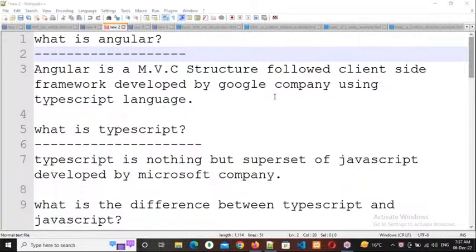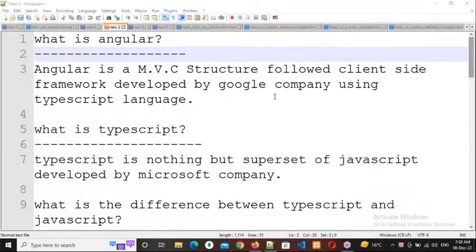Clear, everybody? Modified version of JavaScript, or the extended part of JavaScript. Which company developed this? Microsoft. Now tell me, who is the owner of Angular, Microsoft or Google? Google only. Whoever programmed that application will be the owner, not all the persons. For example, if you develop an application by using the Java language, you will be the owner because you programmed it, not the person who developed the Java language. You are the owner, and they are not partners either.